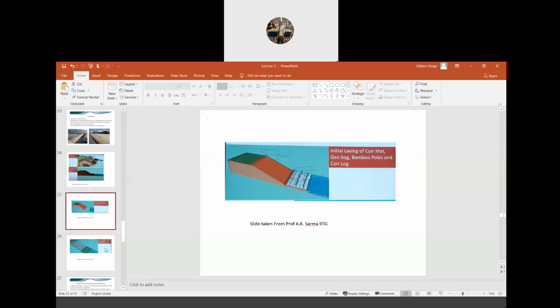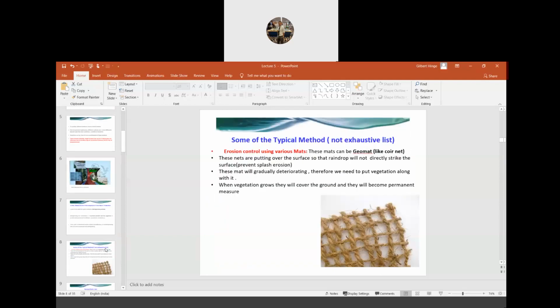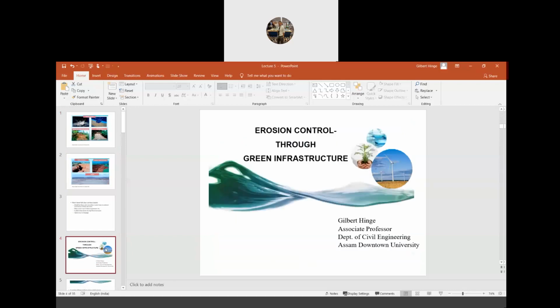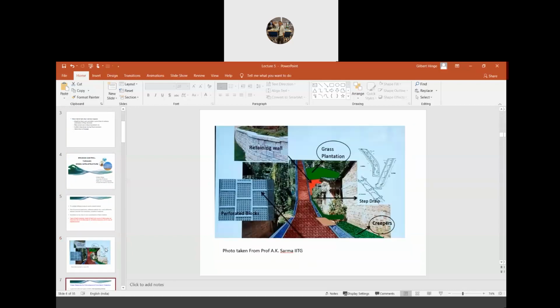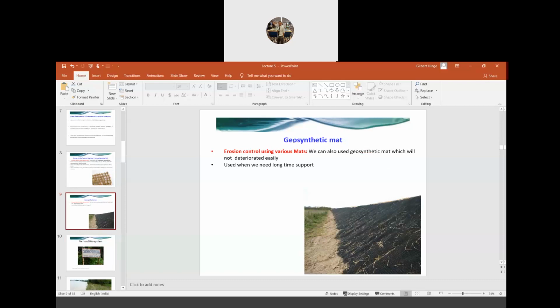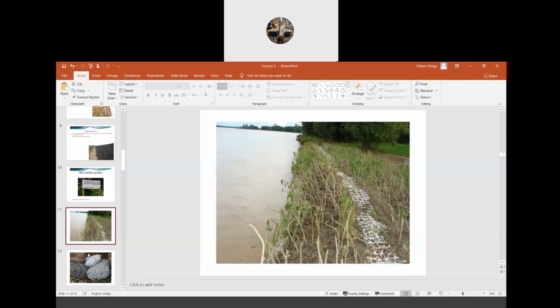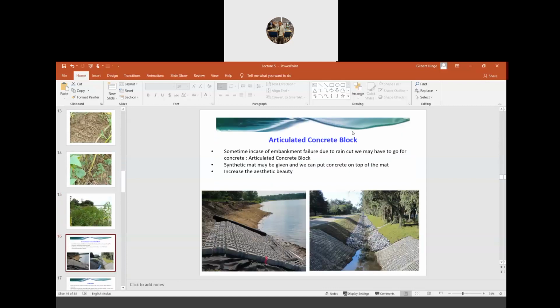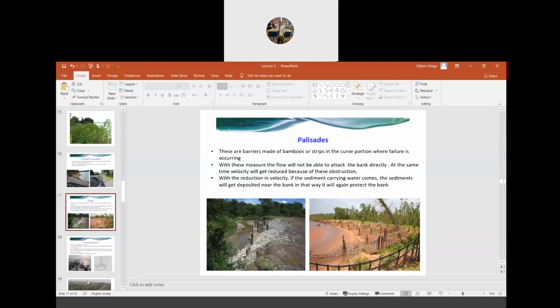So for today's class, let me recall whatever we have discussed. We started off with different types of erosion problems. Then we discussed the green measures. We started by talking about the geomat, then the geosynthetic mat. The difference between these two is the duration, the time of support that is required. Then we talked about the articulated concrete block, then the palisades.